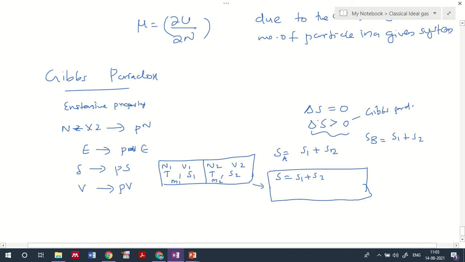How do we tackle this Gibbs paradox? How do we reach a state where delta S is equal to 0? That we will look at in the next class in detail. I have just given a brief idea of what the Gibbs paradox is. We will discuss it in detail in the next class, because it's a lengthier discussion. We need to consider different values of volume, pressure and temperature, and then identify the corresponding representation. Hope that we will do that in the next class. Okay.